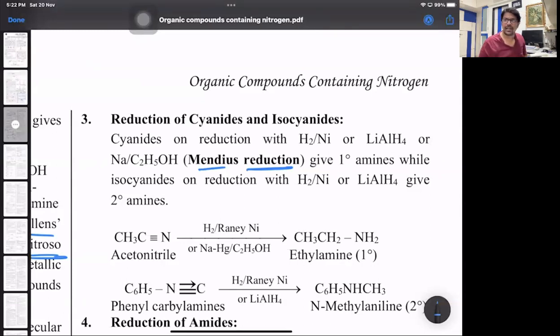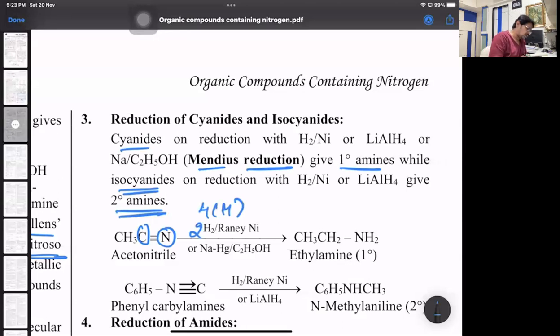You don't add any new carbon atom, but the C of the cyanide gets converted into an alkyl group. So look at that. Cyanides on reduction with hydrogen and nickel, or with lithium aluminum hydride, or with sodium and ethanol, that is 4 nascent hydrogen, give 1 degree amines, whereas isocyanides on reduction give 2 degree amines. So look at that, cyanides. If you add 4 nascent hydrogen, or molecular hydrogen, 2 moles, 2 will go to this carbon and 2 will go to this nitrogen, you will get ethylamine. So technically, if you see, acetonitrile is nothing but methyl cyanide.